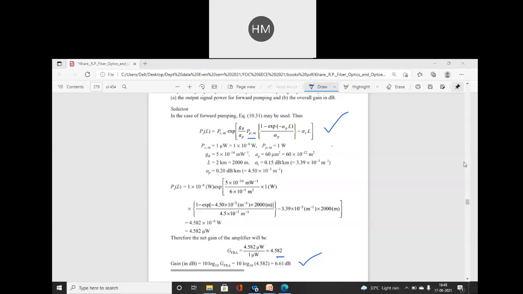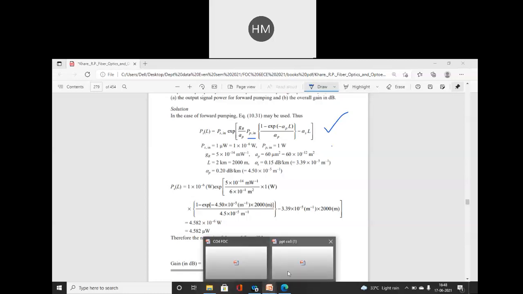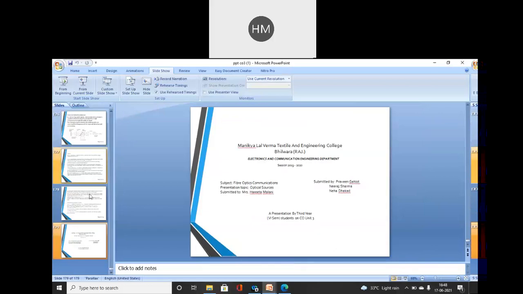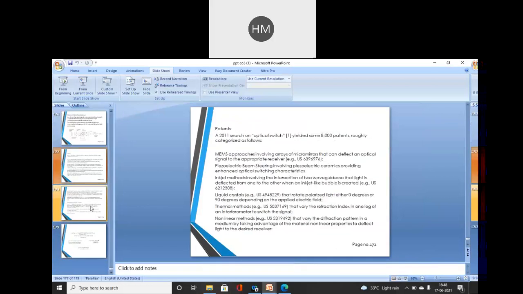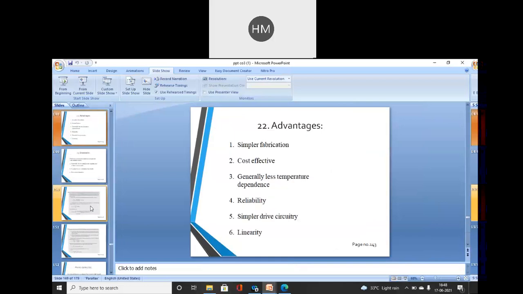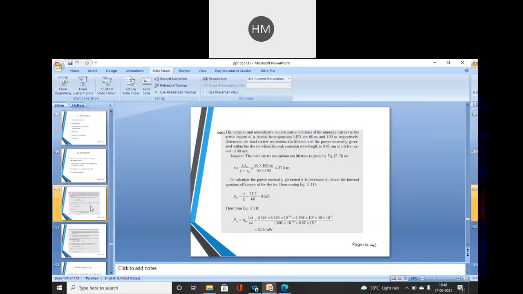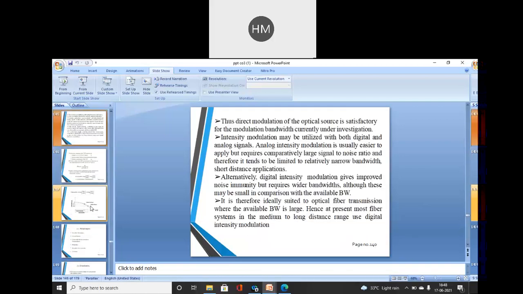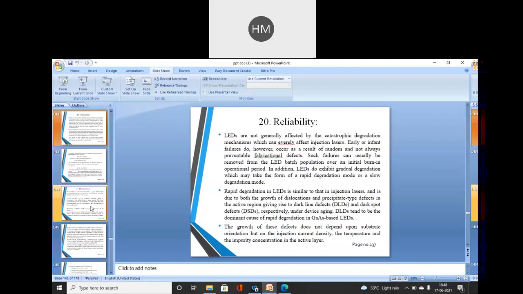So this finishes your fiber Raman amplifier topic. And now we will see the numericals. And we have finished with the fourth unit. Now we are just left with one more unit, and for that unit also we have discussed WDM.